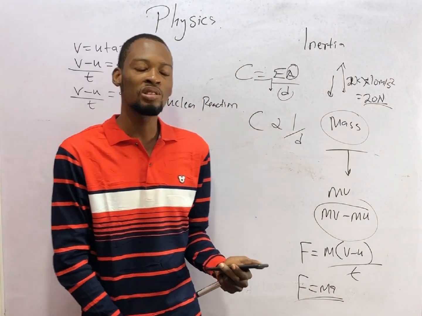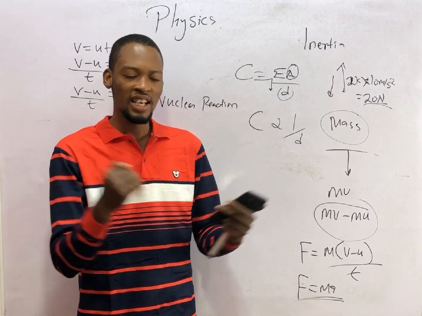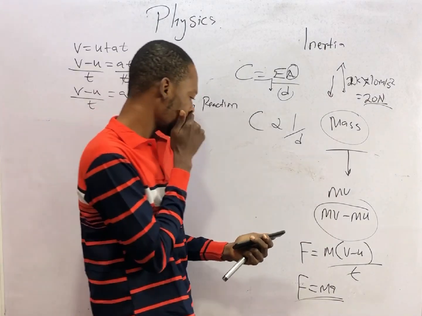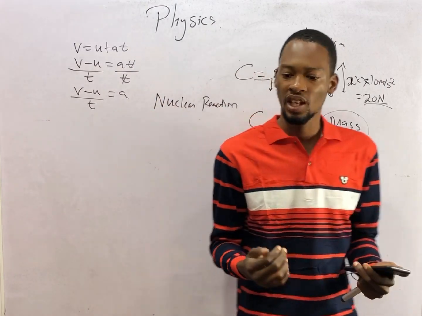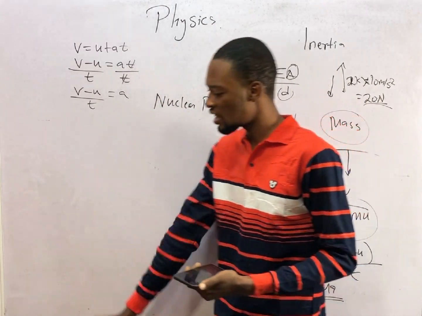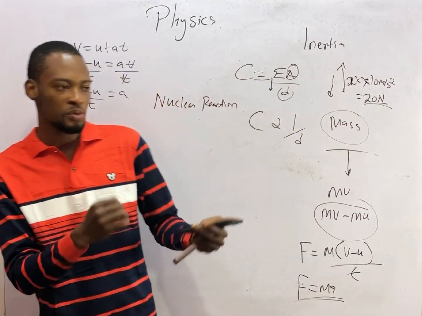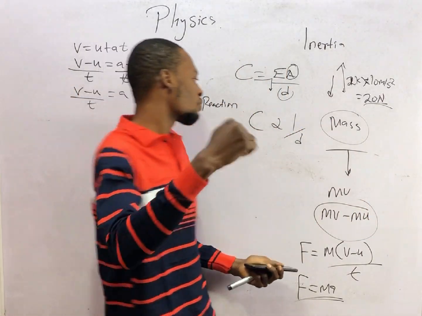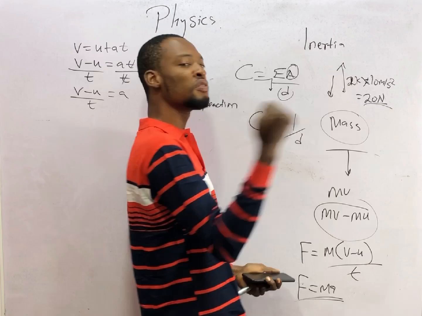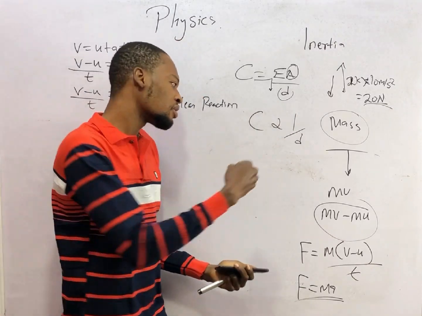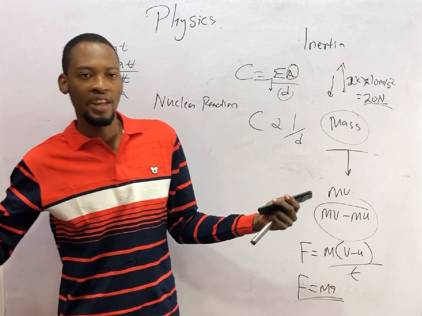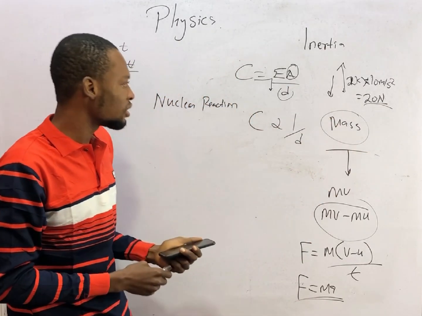Newton's third law applies to rocket propulsion, shooting, and all those things, because it says for every action there is an equal and opposite reaction, which means if you shoot a gun, the gun will push you back with that same reaction. When you hit this place, the pain you feel is equivalent to the force you use in hitting it. So that is action and reaction. They are equal and they are opposite.